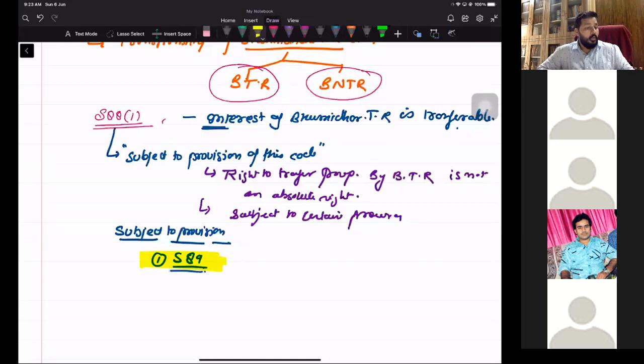This is, no bhumidhar shall have right to transfer. Okay, na? They are opening. This is a negative line opening. No bhumidhar shall have right to transfer.